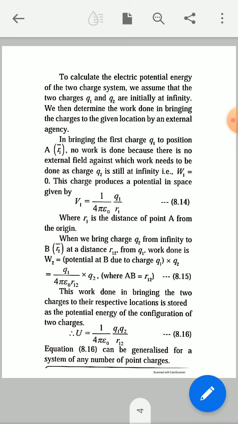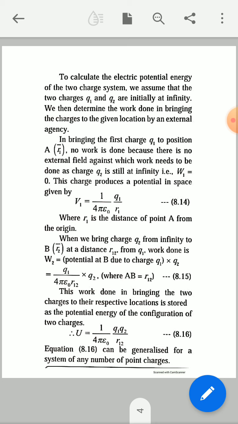Equation 8.16 can be generalized for a system of any number of point charges.